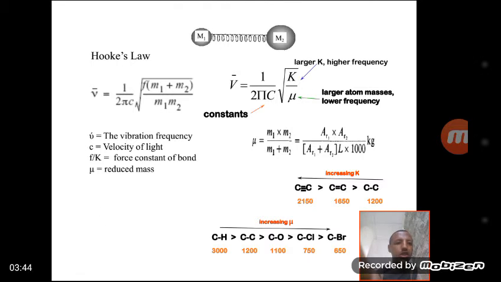These equations clarify the relation between the frequency and the force constant, and also the mass of the atoms that interact with each other. As the force constant increases, the frequency or the wave number of the IR radiation increases, and it is inversely related to the mass.